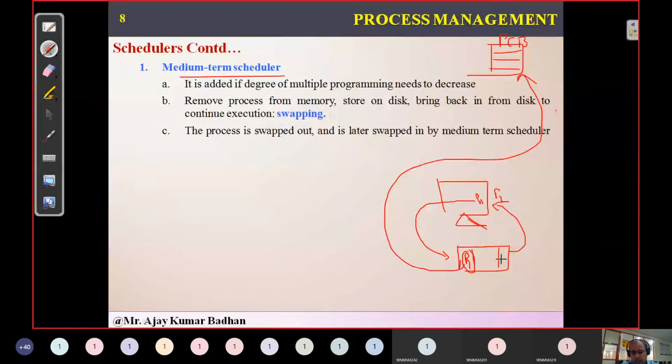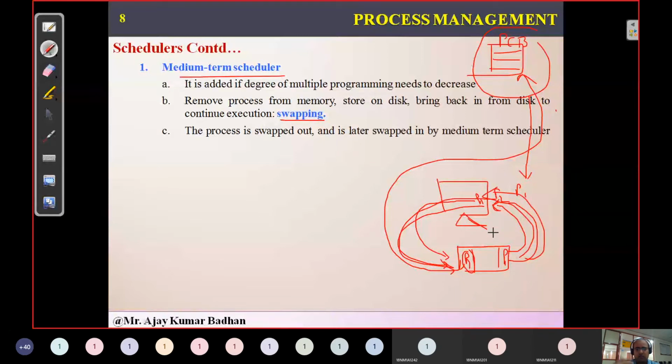Now this process will get a turn after some time. When we are allocating this to the system, first the operating system will check the PCB related to this process: where did it stop? From that point, it will start executing the remaining tasks. This is the way the whole thing executes. So the medium term scheduler is doing swapping. P1 is swapped out and P2 we have stored here. After some time, P2 will be coming in and P1 will be transferred out. We are simply swapping the processes. For that, we are using this medium term scheduler.